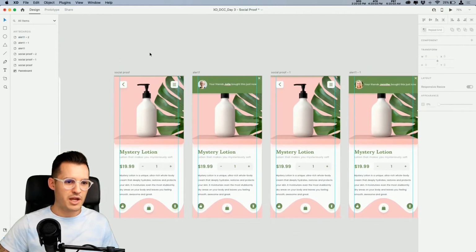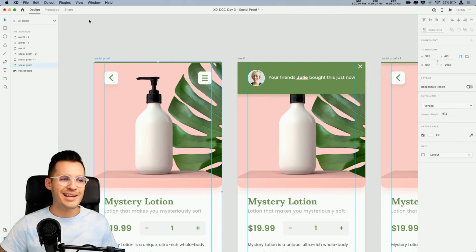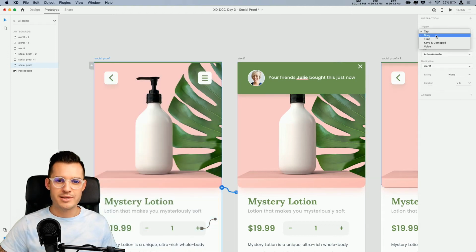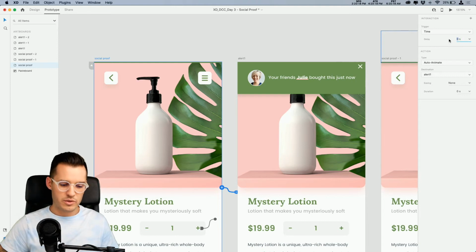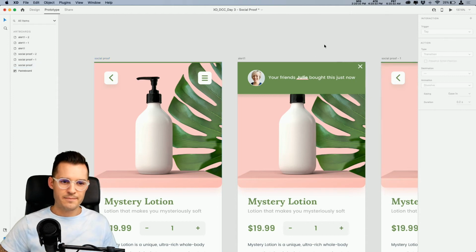Now we're going to do our timed triggers and transitions. So we just select the entire artboard, not an individual piece. Make sure we're on our prototype tab. And we have it selected here, we're going to drag this right over to the next artboard. We're going to say timed transition. We want to delay. Let's do about 3 seconds for the first one. Auto animate over to alert 1. Easing. Sure, let's do ease in out. And the duration of this should be about 0.5 seconds, okay?